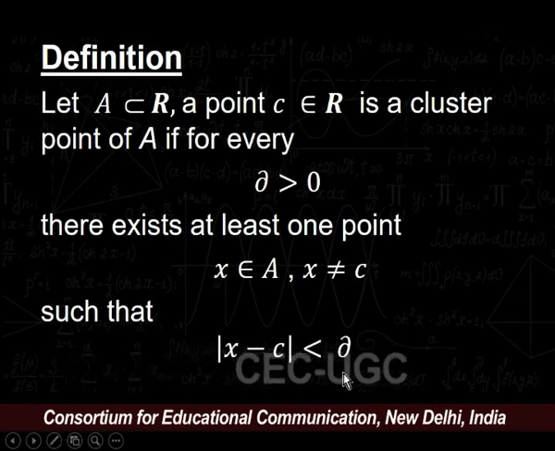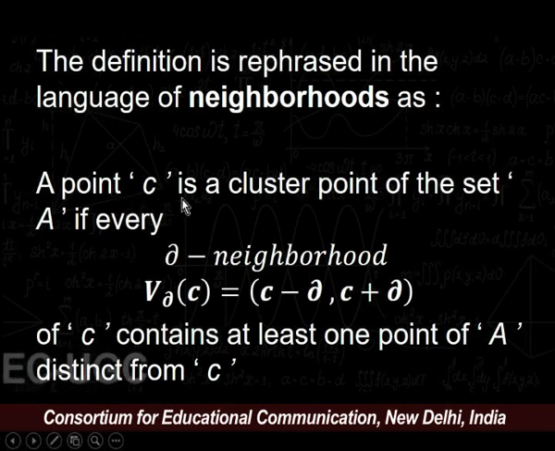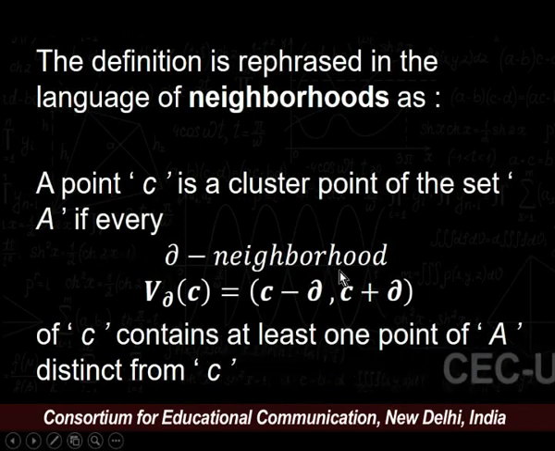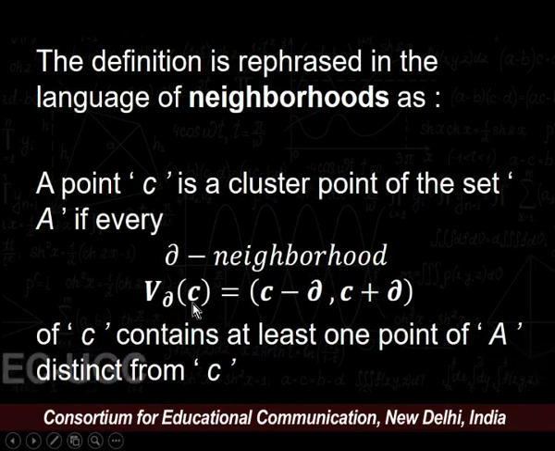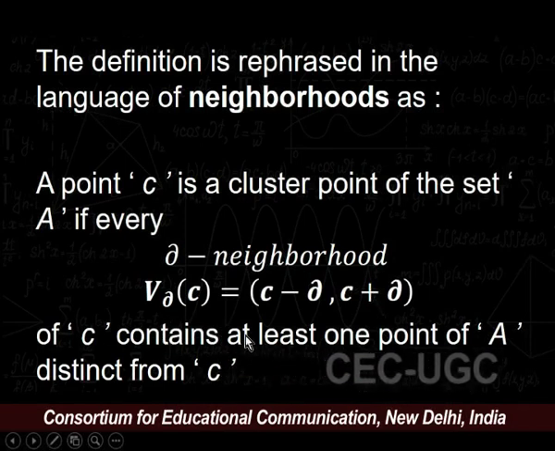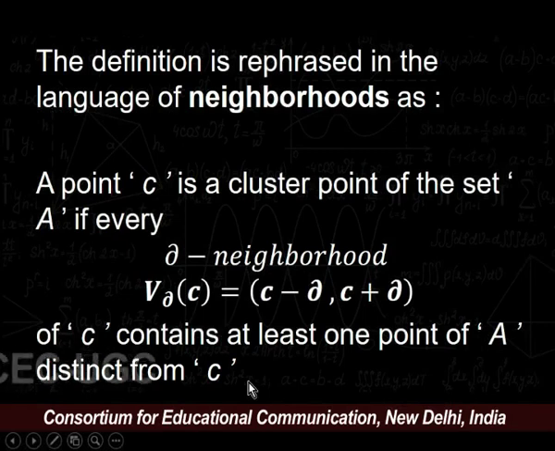The definition is rephrased in the language of neighborhoods as: a point c is a cluster point of the set A if every delta neighborhood V delta of c, which is equal to the interval c minus delta to c plus delta, contains at least one point of A which is distinct from the point c.